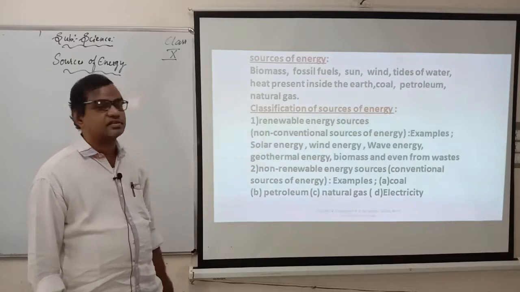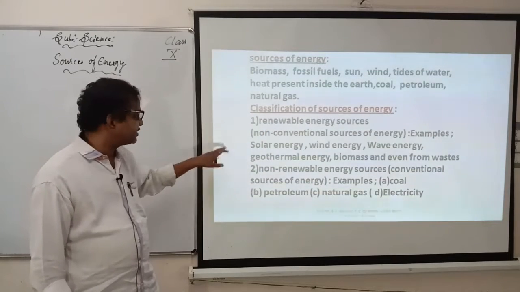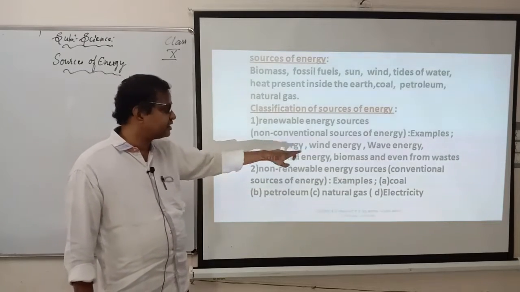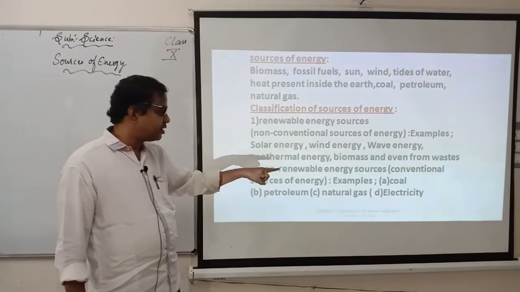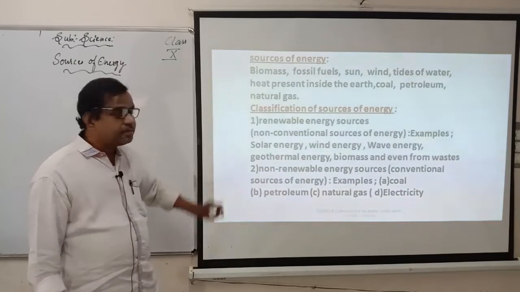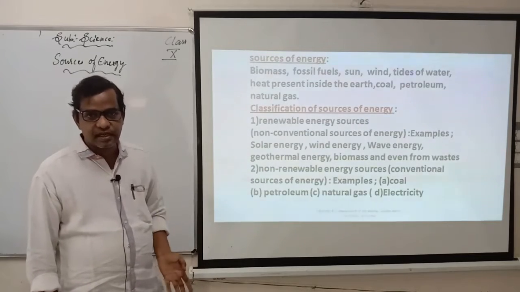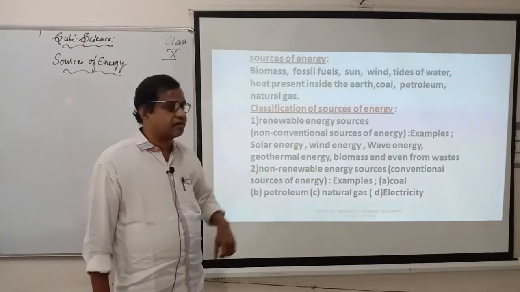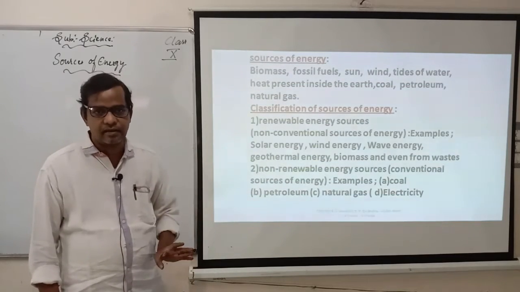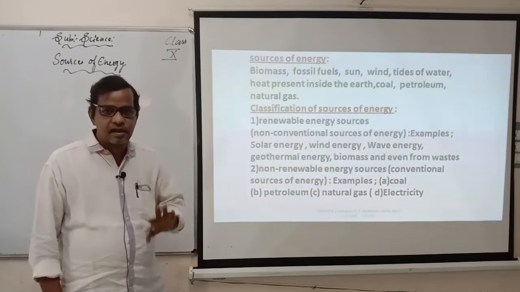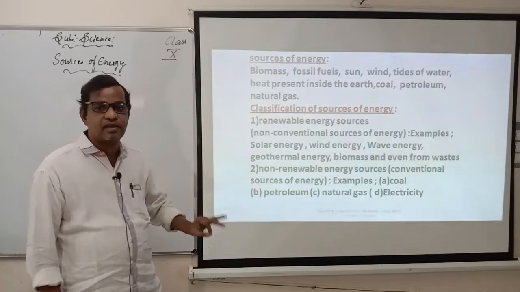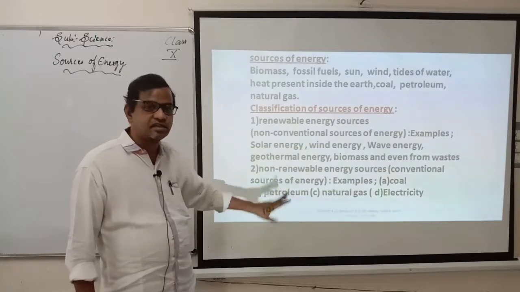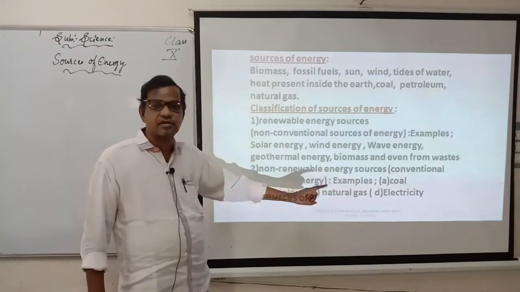Now, the classification of sources of energy: how the energy has been classified. For example, renewable energy sources, the non-conventional sources of energy. Examples are given: solar energy, wind energy, wave energy, geothermal energy, biomass, and even energy from waste. Renewable means which can be renewed and used again and again. And he has given non-renewable sources of energy, which means one day or the other they will end. It may be today, tomorrow, or 100 years, 1000 years, or 10,000 years, but one day they will end. Those types of energies are called non-renewable sources, also called conventional energies. He has given coal, petrol, natural gas, and electricity.